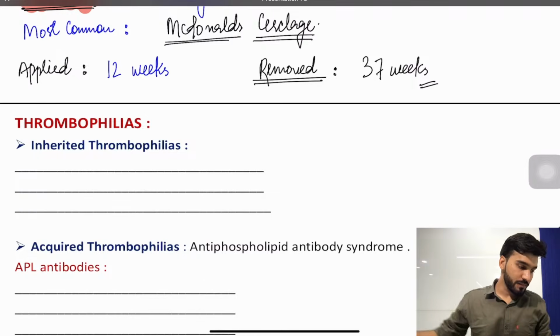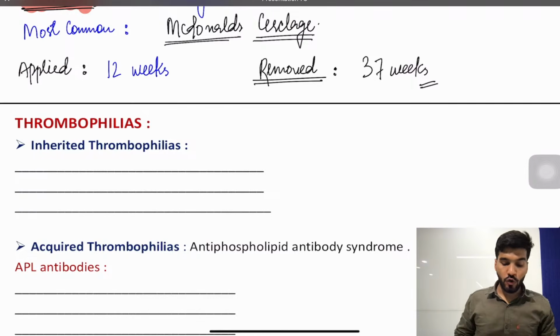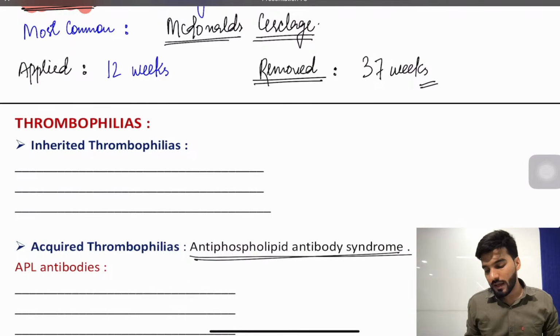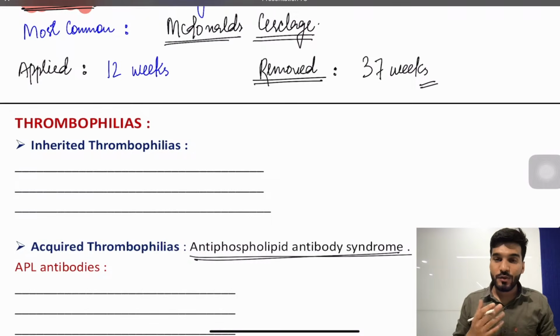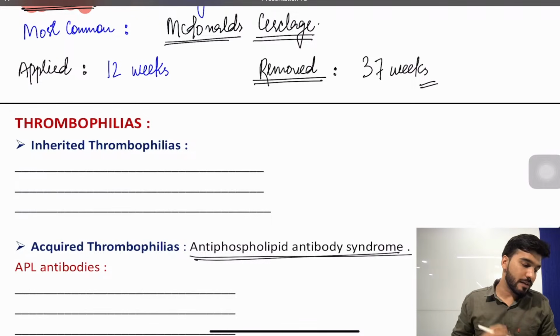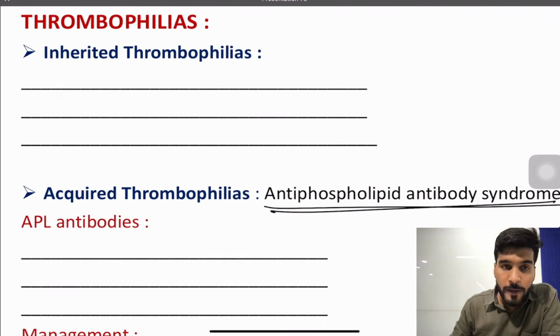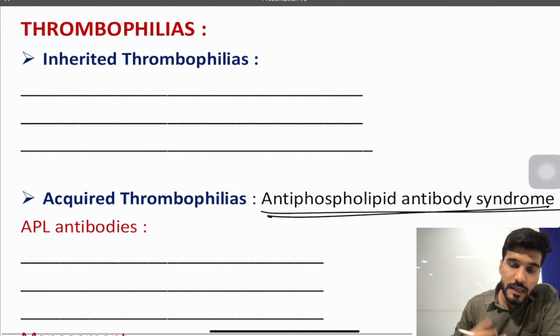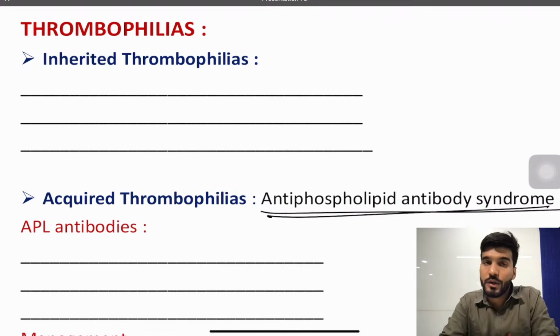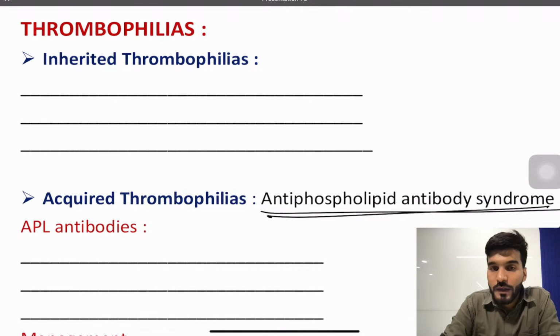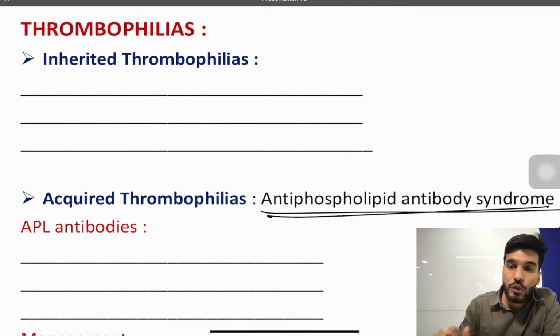Yes. Okay, next is going to be thrombophilia. The question has been repeatedly asked from the APLA syndrome. So let's discuss what is thrombophilia, what are the types of thrombophilia, and what exactly is the treatment for thrombophilia. Is that clear? Now thrombophilia is a tendency to form a thrombus, to form a clot. Now we have two types: either from the beginning, from birth, congenital, that's an inherited thrombophilia, or we have acquired thrombophilia.